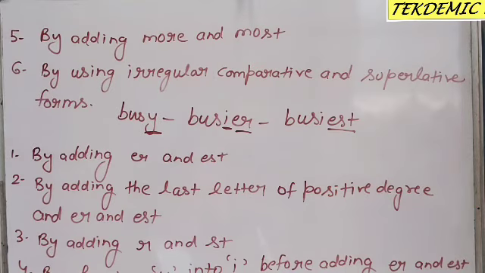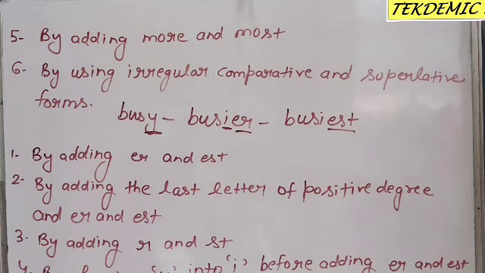Number five, by adding more and most. Some words are of more than two syllables. Syllable means pause. They are big words like important, beautiful, active, etc. They use more and most to form comparative and superlative form. Active, more active, most active. Beautiful, more beautiful, most beautiful. Important, more important, most important.